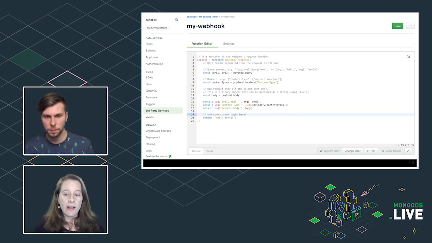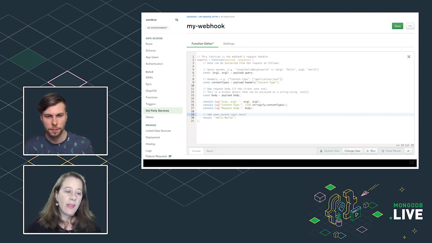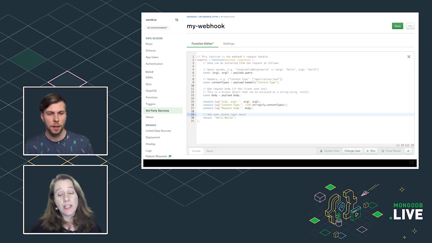The query is going to depend on what filters the user wants. So, maybe they want articles but not videos that cover topics with JavaScript and Realm. And then this is also where we would format the query results as an RSS feed, and then just return that feed. And that's our webhook. Seems simple enough.